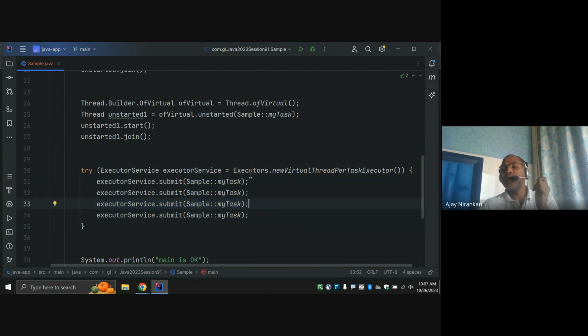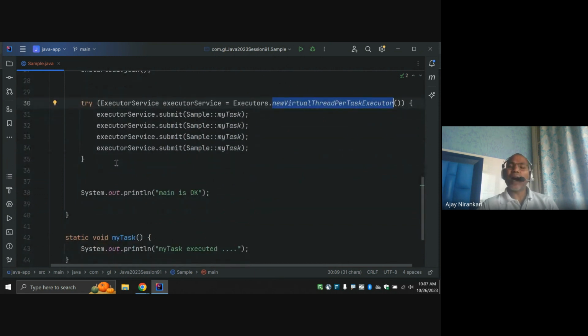So the preferable way is to always use the executor service with the new kind of virtual thread, the new virtual thread per task executor. So this is one or two kinds of guidelines.